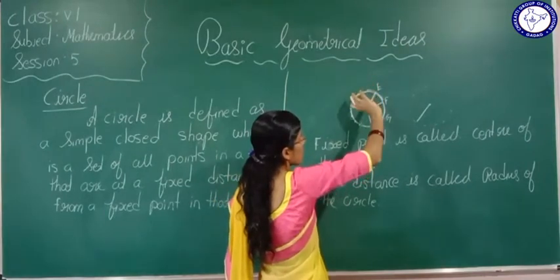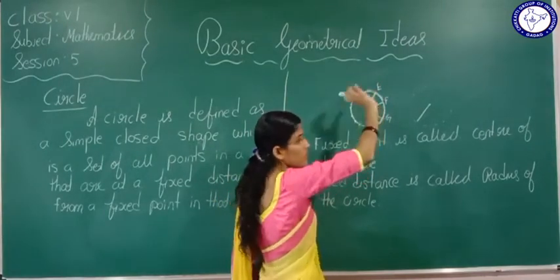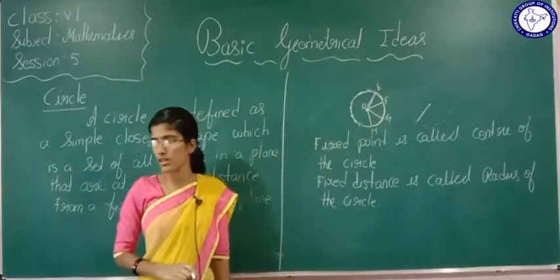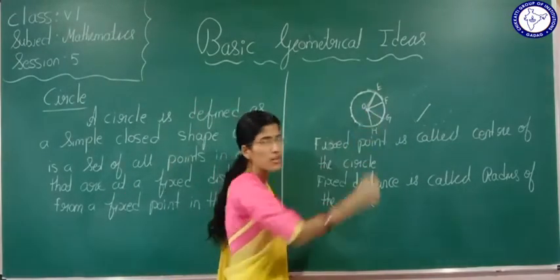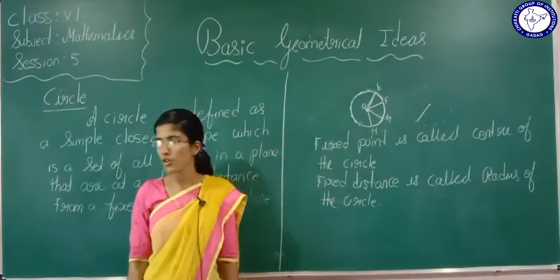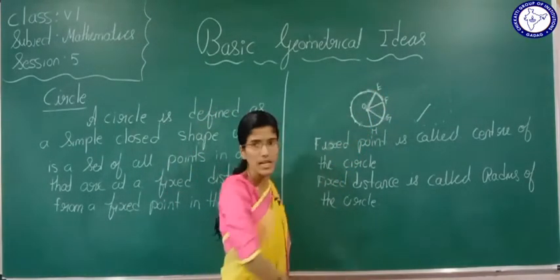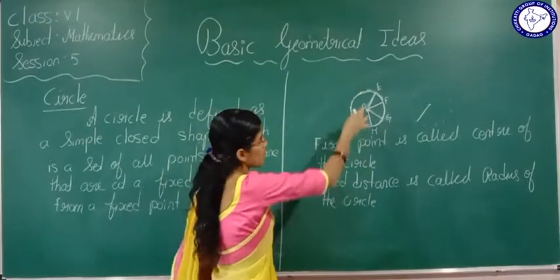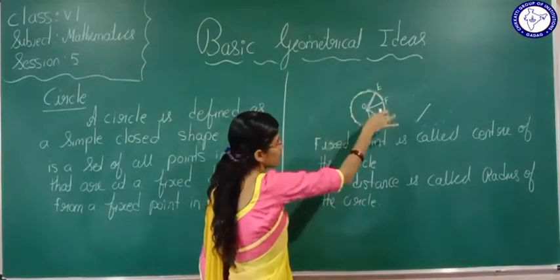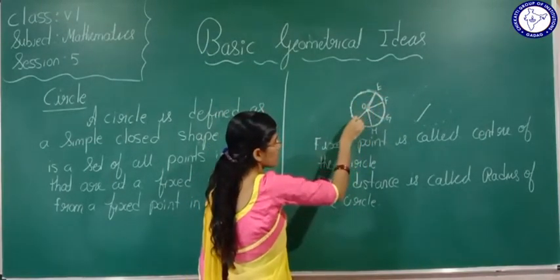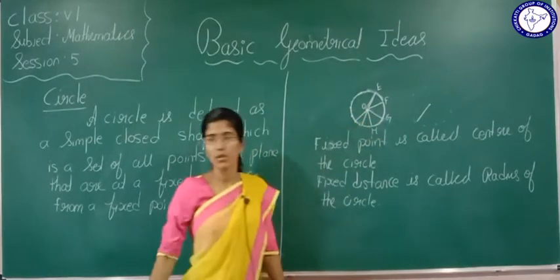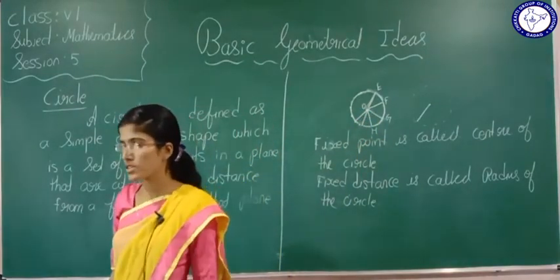The distance is the same. A fixed point is called the center of the circle, and this fixed distance is a radius. Here there are so many: OE, OF, OG, OH. These are nothing but the radii of the circle.